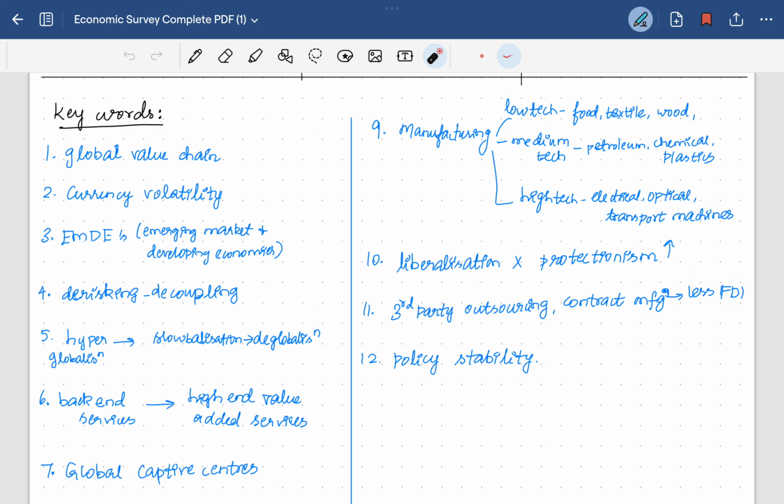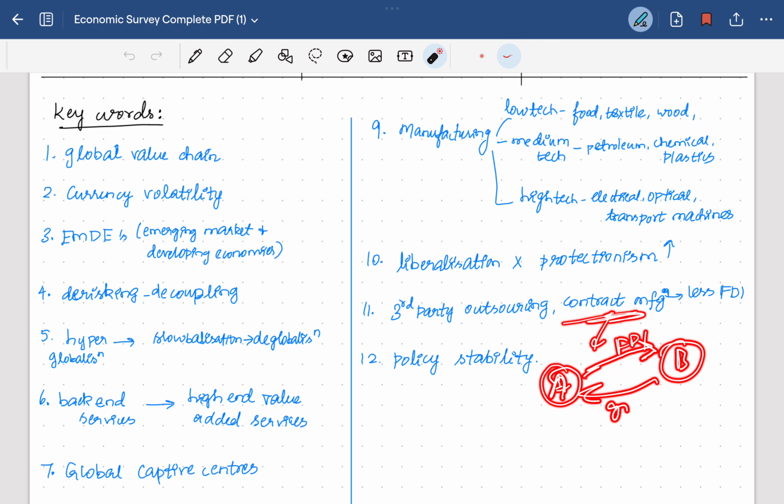For example, take contract manufacturing. Say country A is there and country B is there. Country A directly invests in country B through FDI and produces goods and services. Consider if there is a country C here.